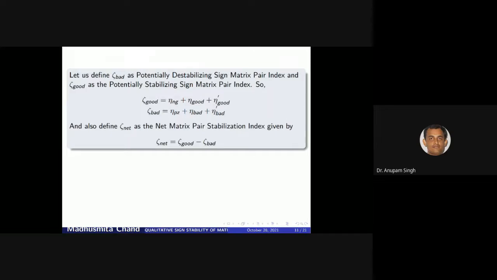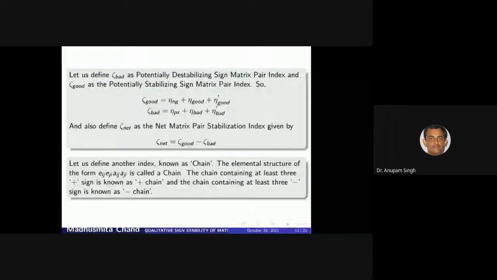There is another index, which is chain. Chain means the elemental structure of the form Eij, Ej, Aj. The product of this form is called a chain. If the chain contains at least 3 positive signs, then it is known as a plus chain. And if the chain contains at least 3 minus signs, then it is a minus chain. These are some indices that we will use in the derivation of necessary and sufficient conditions.